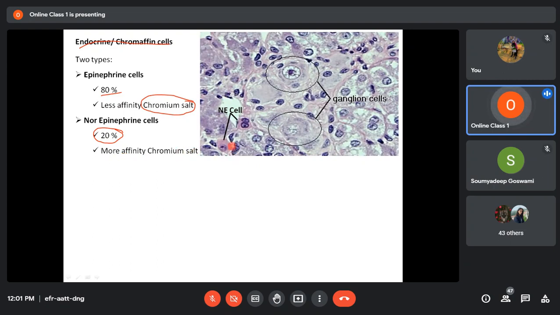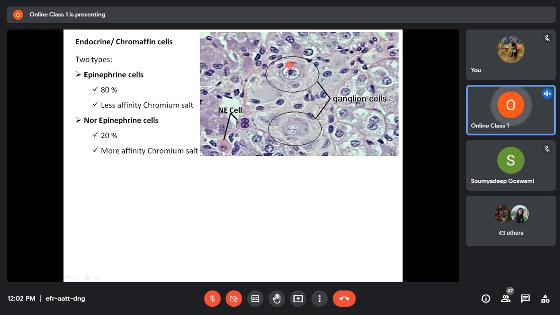As a result, if you see here, these are epinephrine cells, and their cytoplasm is pinkish in color, because a special stain has been done here to show the chromaffin cells. Whichever cells appear more pink in color are the norepinephrine cells, and the cells which appear less pink or normal are the epinephrine cells. Most of the cells that you see here are epinephrine cells, whereas this pinkish color that we see here, these are norepinephrine cells.